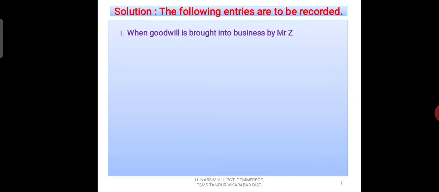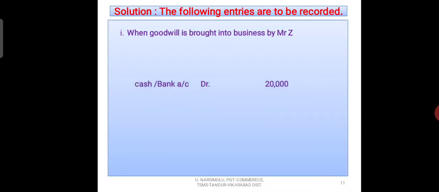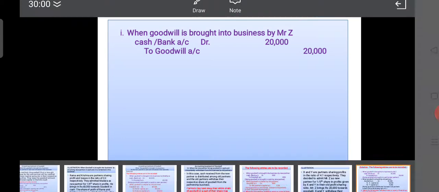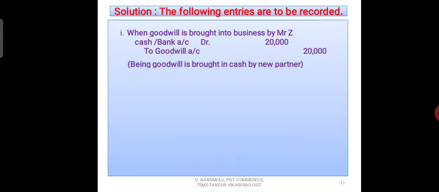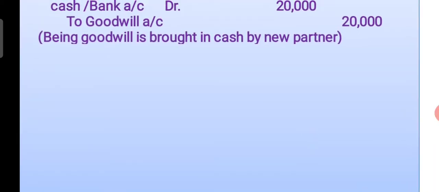When goodwill is brought into the business by Mr. Z, it is the fourth time we are going to write the same entry. You see, what is that first entry? Cash account or bank account debit to goodwill account, rupees 20,000. The new partner brings rupees 20,000 in the form of cash. For that we have written one entry in the books of accounts. What is the narration? Being goodwill is brought in by new partner.